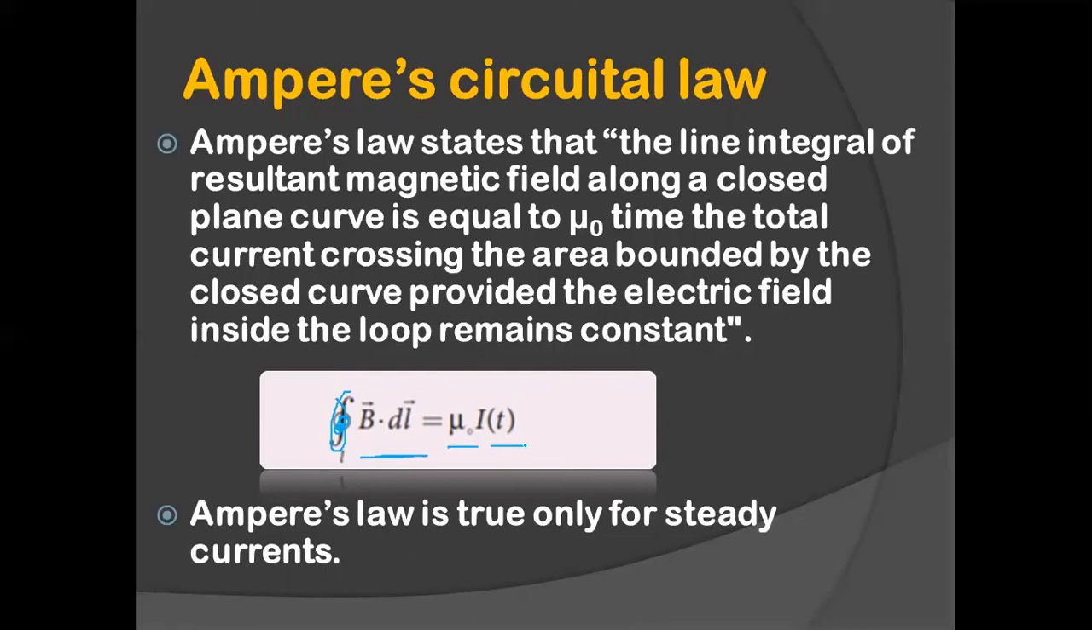And this I is the current that is threading through the area enclosed by the loop, or the current that is passing through the area enclosed by the loop. There is one drawback in Ampere's circuital law. That is, this is only true for steady current.